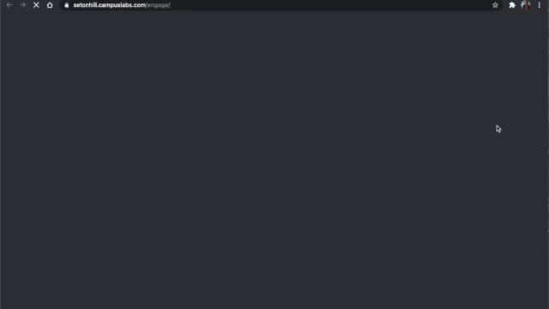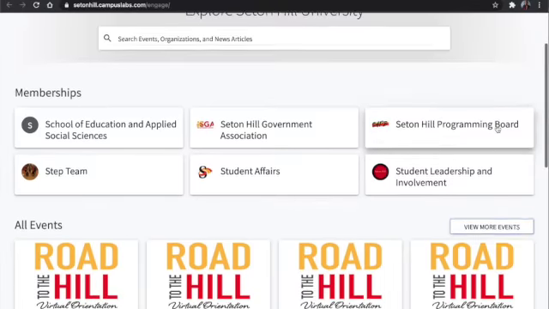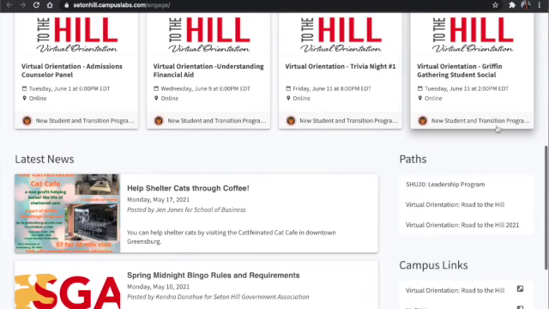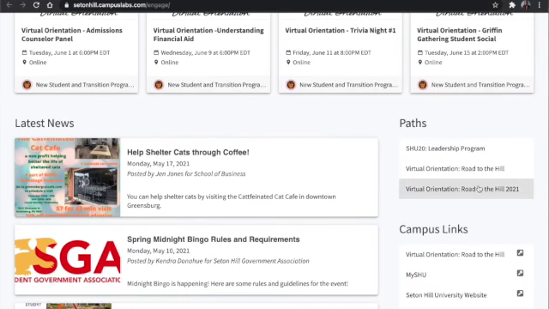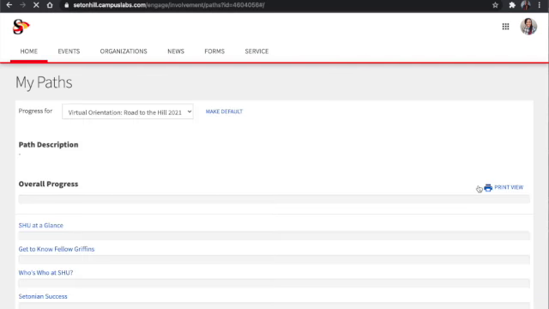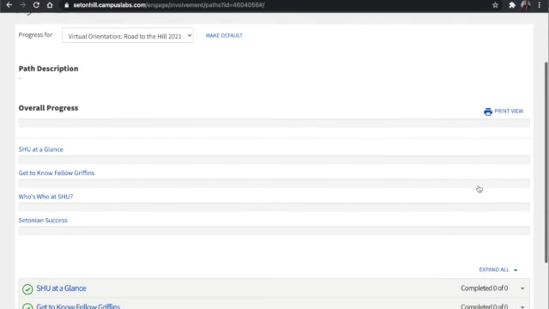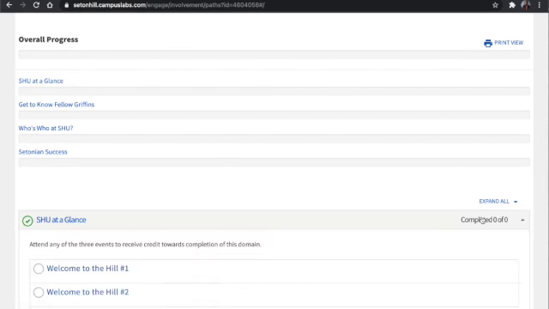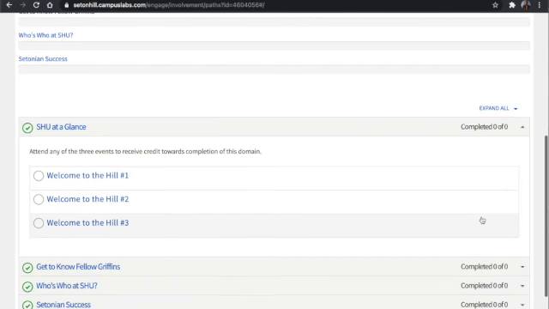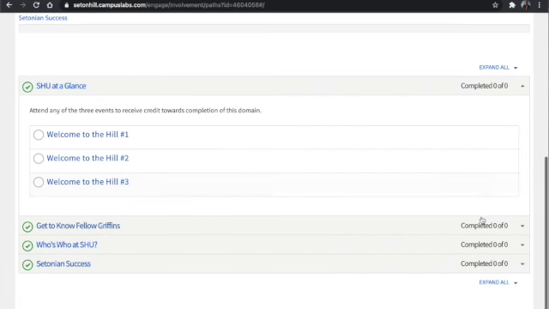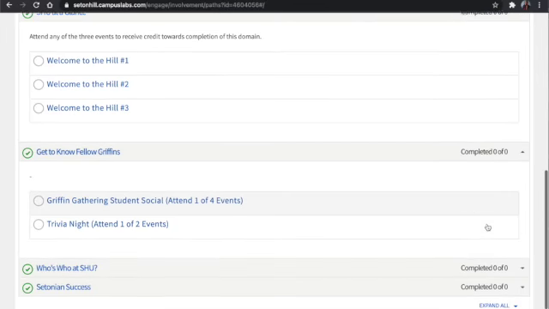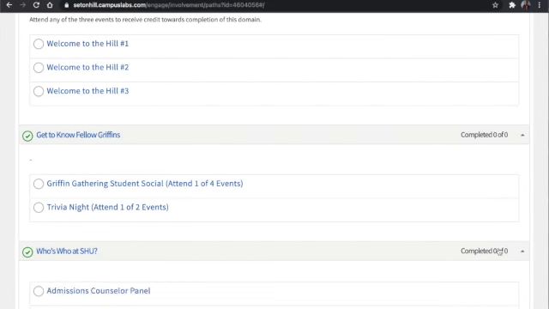You're going to want to head up to the corner and hit the Shine button. Scroll down when you get there and click Virtual Orientation Road to the Hill 2021. This is your path. This is where you'll see all the events that you can attend to receive credit and complete your path.